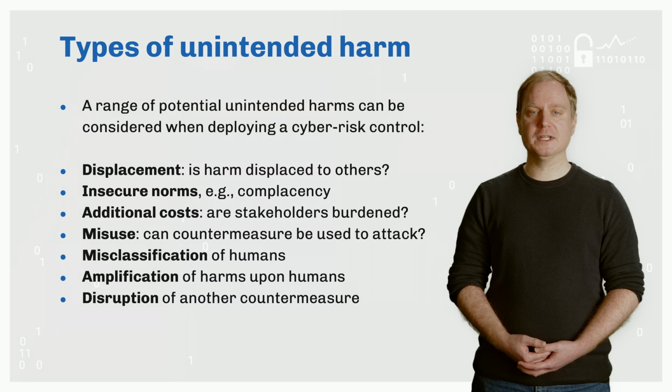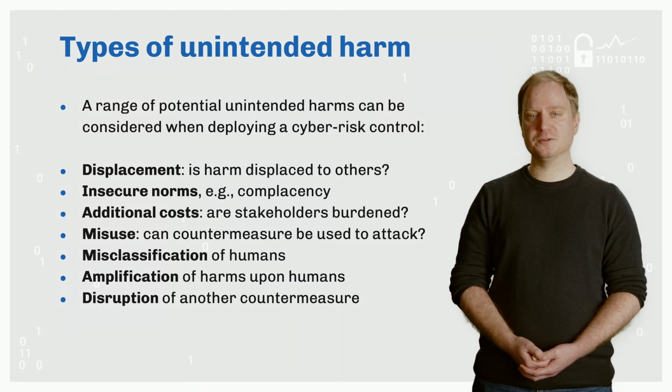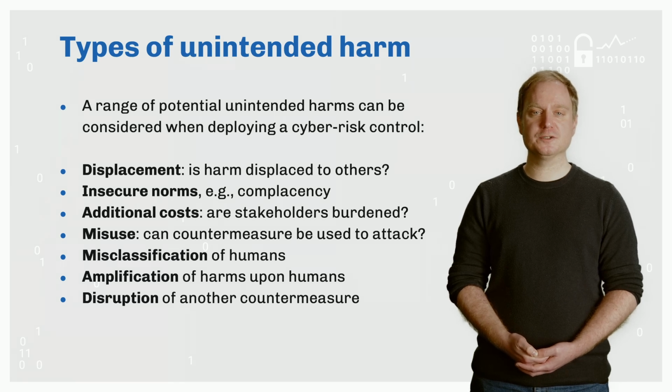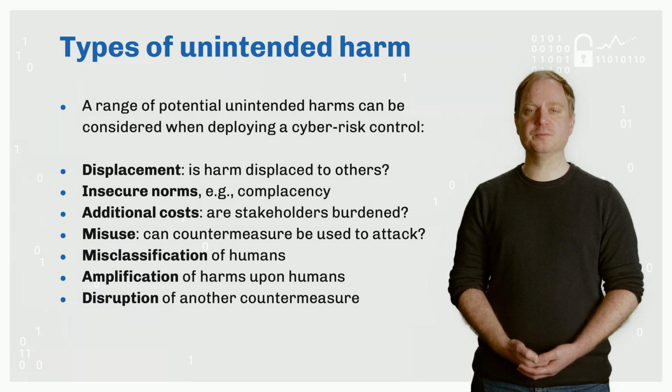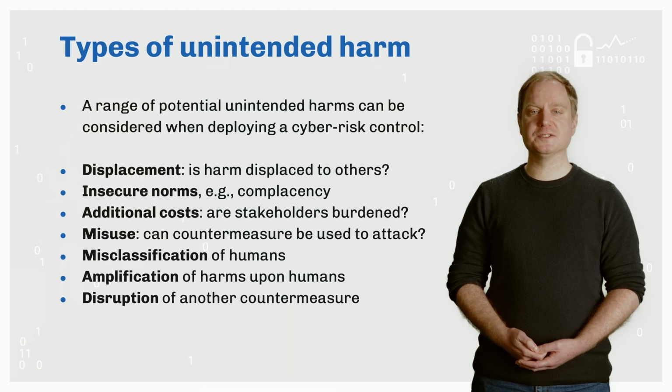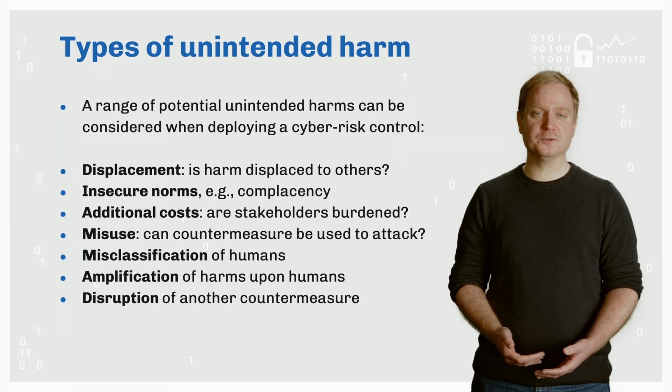Amplification attacks can happen when the protective measure makes matters worse. For example, if action is taken to protect a person's digital accounts or devices from a perpetrator of technology-facilitated abuse or tech abuse, wherein it may be noticed and the perpetrator escalates to physical violence. Disruption may result if a countermeasure disrupts other controls. Examples include if multiple advice bodies target the same population with advice, but the advice from these different sources subtly or massively contradicts each other, confusing the user that was supposed to be helped or inducing errors when they tried to do the right thing for security.